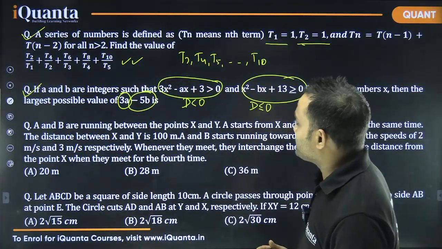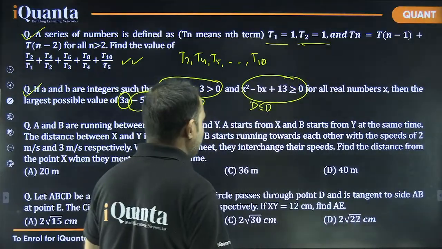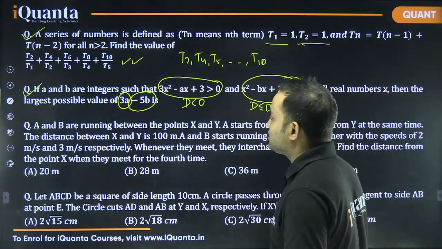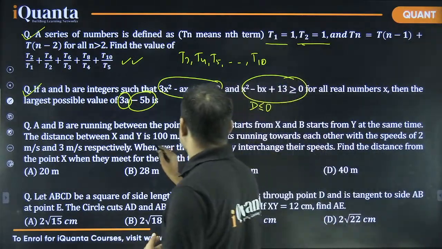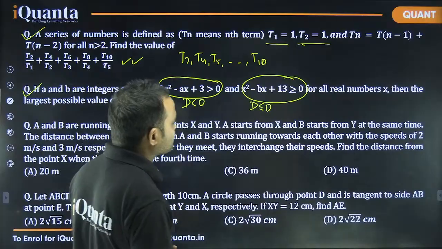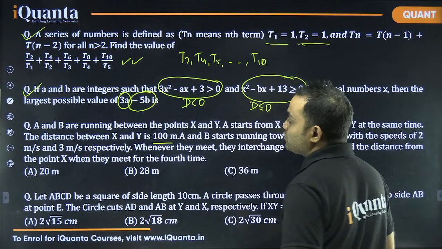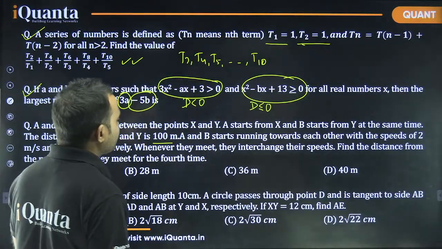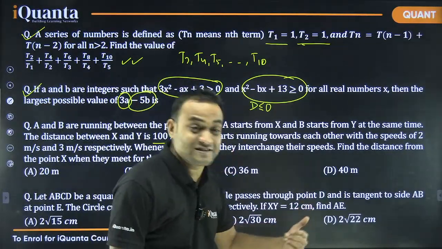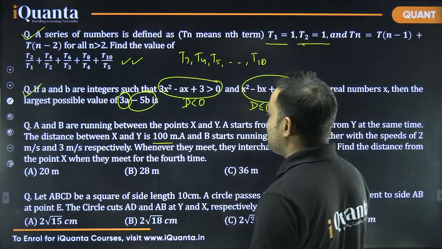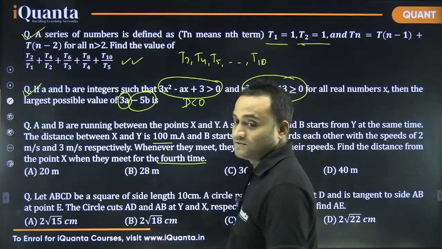Third one. A and b are running between the points x and y. A starts from x, b starts from y at the same time. The distance between x and y is 100 meters. A and b start running towards each other with speeds of 2 meters per second and 3 meters per second respectively. Whenever they meet, they interchange their speeds. Find the distance from the point x when they meet for the fourth time.